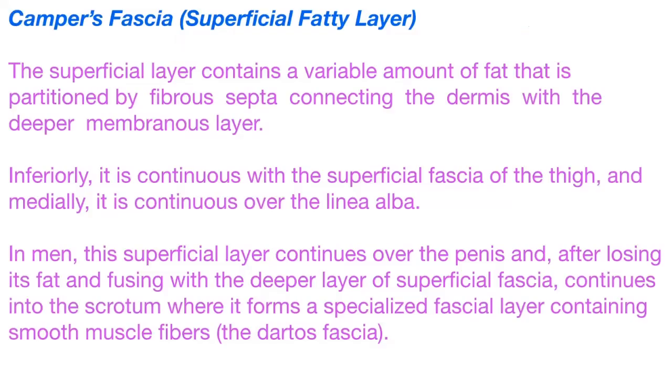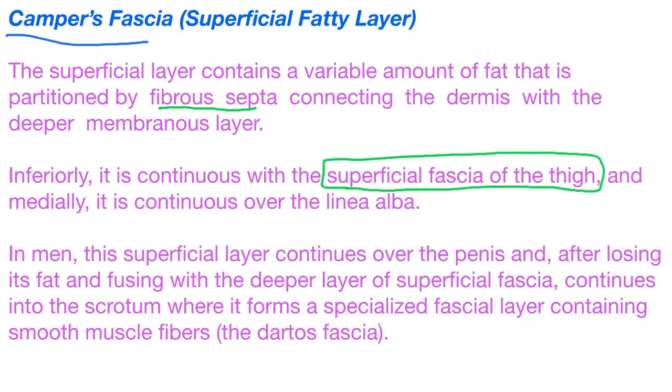Coming to the superficial fatty layer, adipose layer, Camper's fascia. The superficial layer contains a variable amount of fat that is partitioned by fibrous septa connecting the dermis with the deeper membranous layer. Inferiorly, it is continuous with the superficial fascia of the thigh. Remember that. So Camper's fascia is continuous with the superficial fascia of the thigh, and medially it is continuous over the linea alba, right?